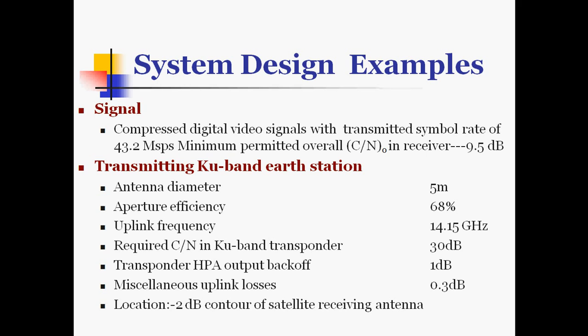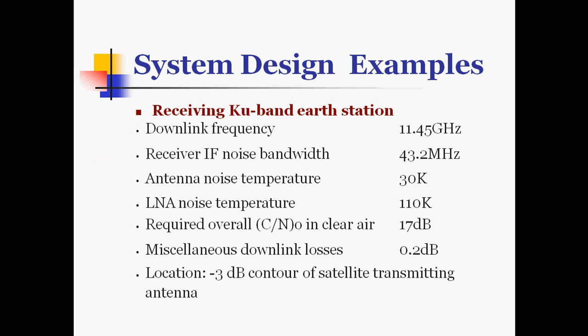Location is for the 2 dB contour of the satellite receiving antenna, that is, location is minus 2 dB. For a receiving Ku band earth station, the parameters are: downlink frequency 11.45 GHz, receiver IF noise bandwidth 43.2 MHz, antenna noise temperature 30 K, low noise amplifier noise temperature 110 K, and required overall carrier to noise ratio in clear air is 17 dB, whereas miscellaneous downlink losses are 0.2 dB, and location is the minus 3 dB contour